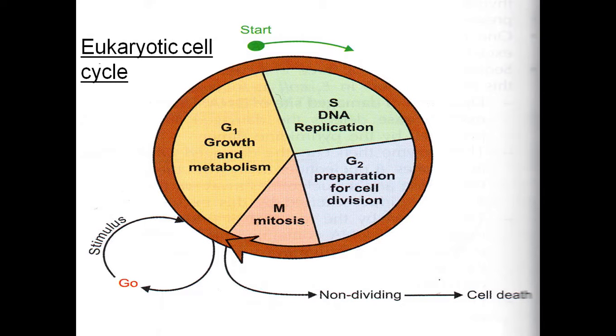See, the same thing is represented in this diagram also. Now see, the first phase is G1 phase. Growth and metabolism take place in G1 phase. Growth of the cell and metabolism of the cell take place in G1 phase, followed by S phase, which is the synthetic phase, in which the DNA replication takes place,